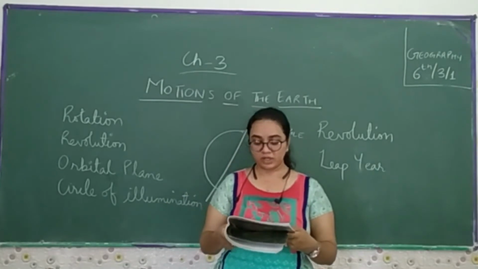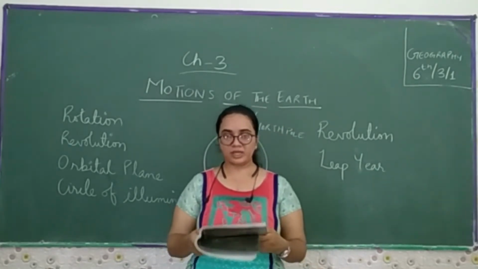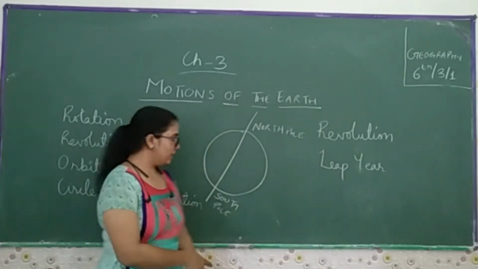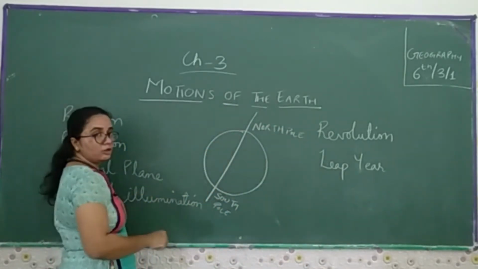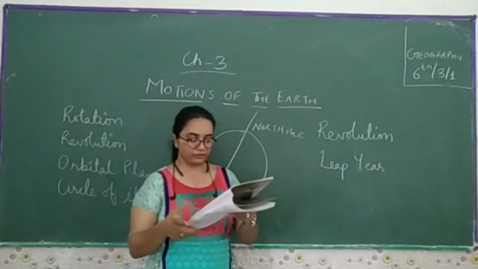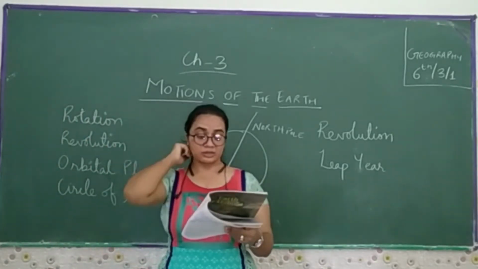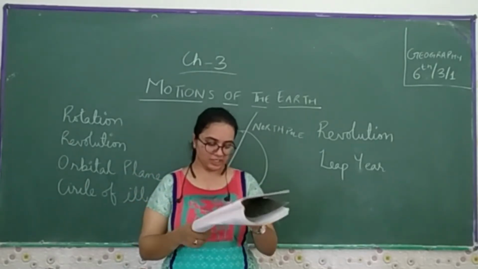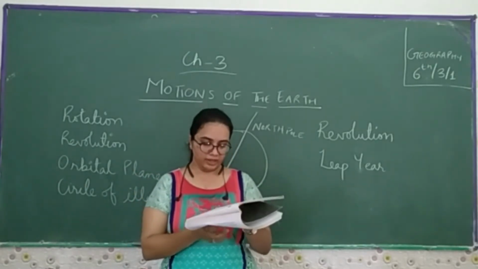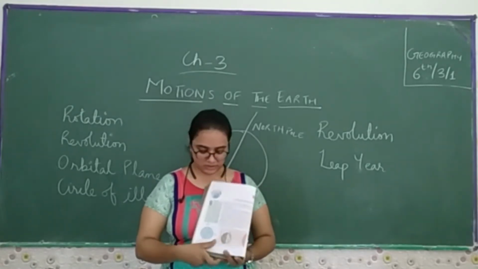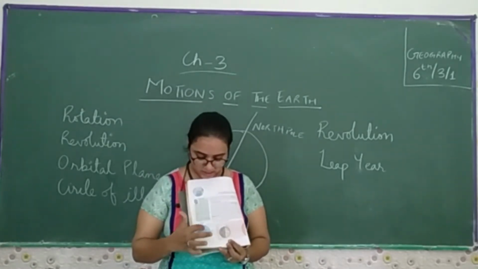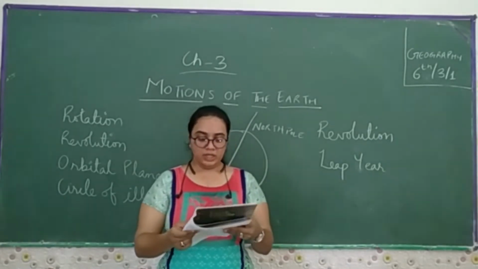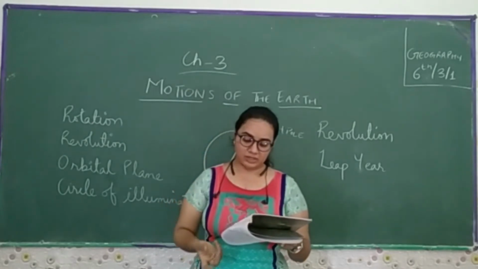The axis of the Earth, which is an imaginary line, makes an angle of 66 and a half degrees with the orbital plane. So you can see in your textbook, on this side, 66 and a half degrees with the orbital plane. The plane of the orbit is known as the orbital plane.